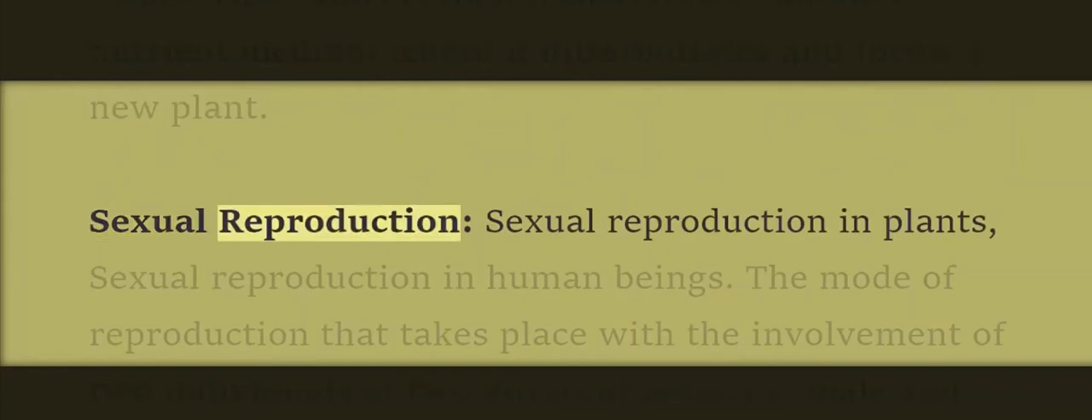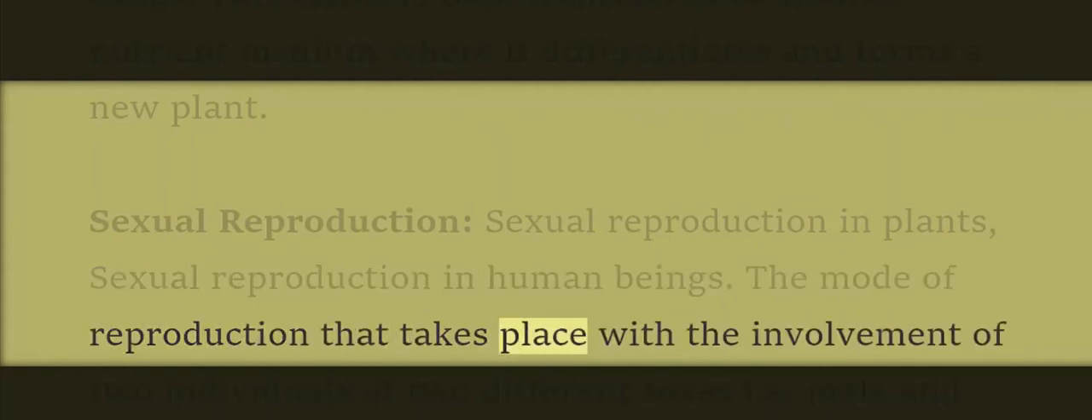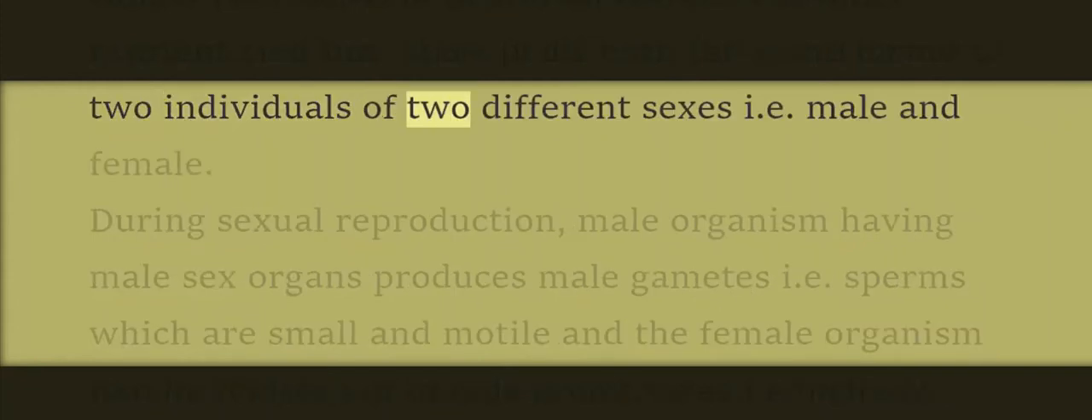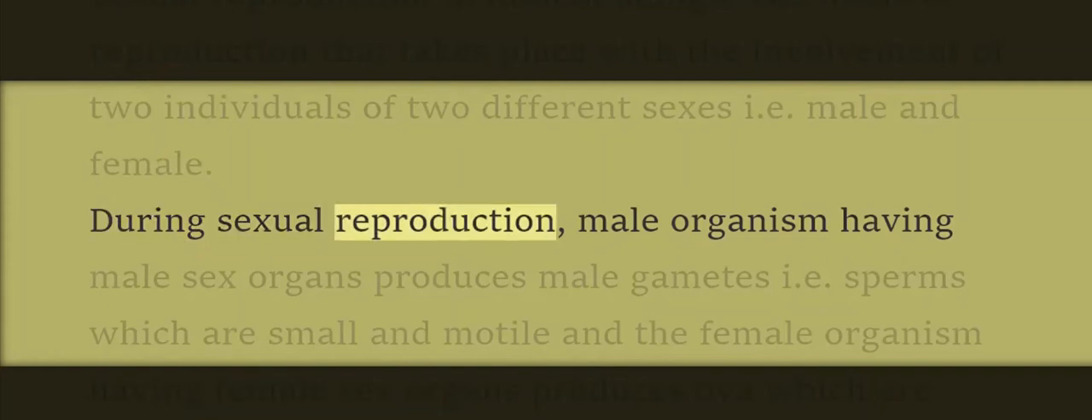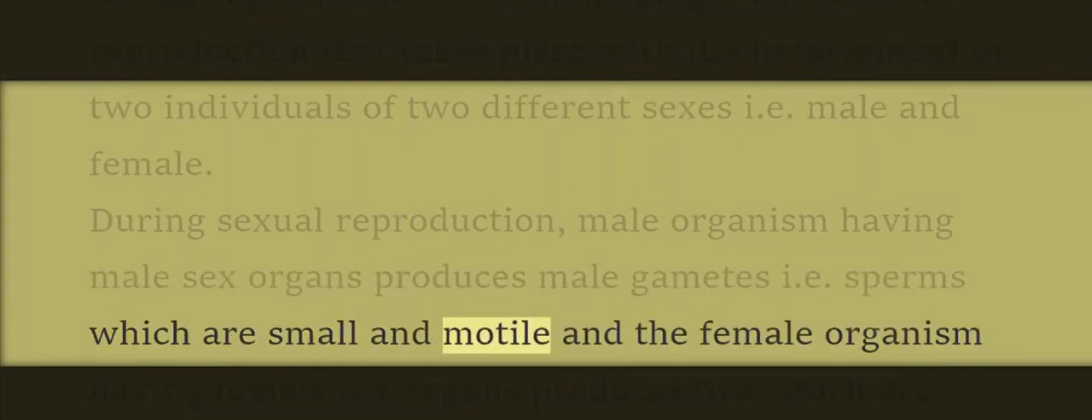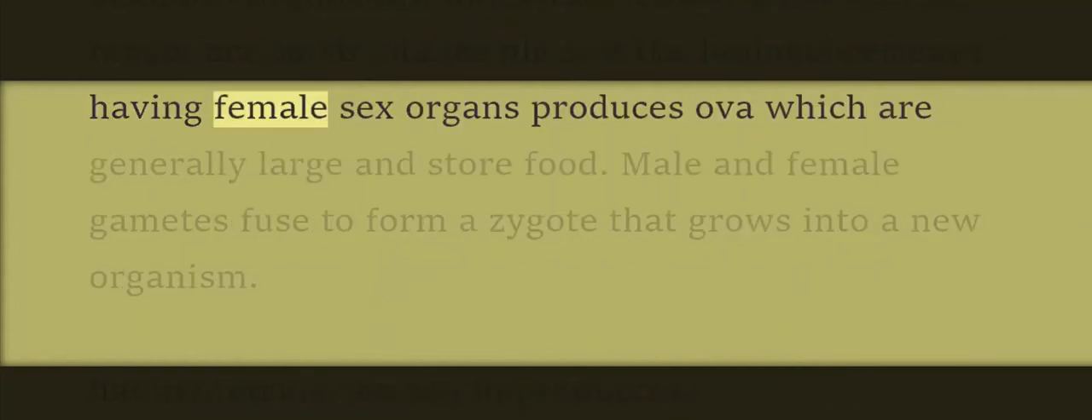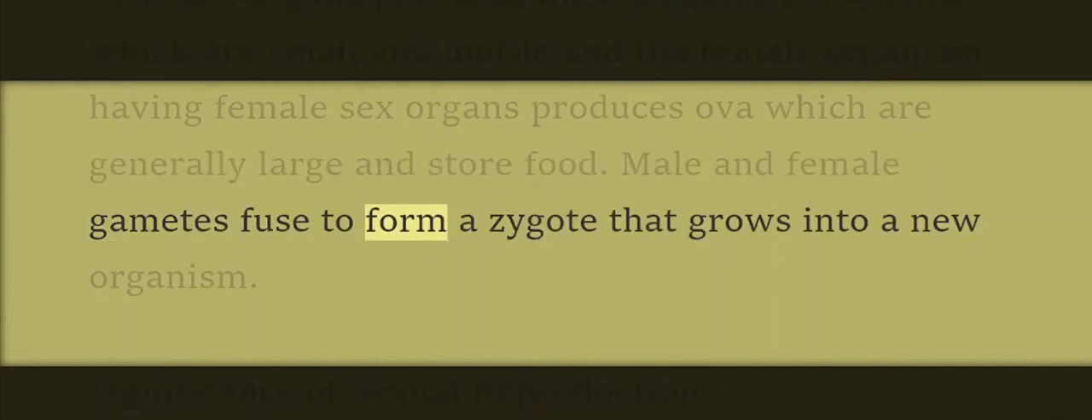Sexual reproduction in plants and sexual reproduction in human beings. The mode of reproduction that takes place with the involvement of two individuals of two different sexes, i.e. male and female. During sexual reproduction, the male organism having male sex organs produces male gametes, i.e. sperms, which are small and motile, and the female organism having female sex organs produces ova, which are generally large and store food. Male and female gametes fuse to form a zygote that grows into a new organism.